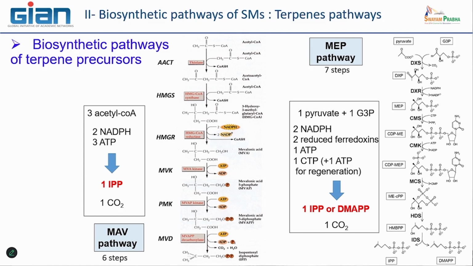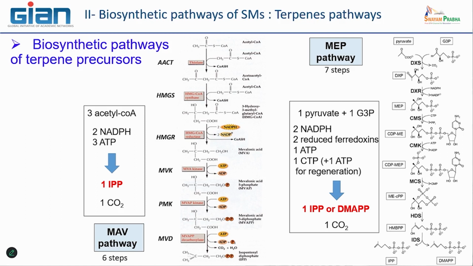And you see here, they use lots of molecules of energy, NADPH, ATP, CTP also, and also some reduced ferredoxin, because there is a particular step that includes the transfer of some electrons.